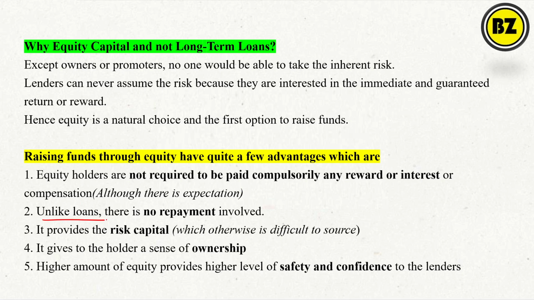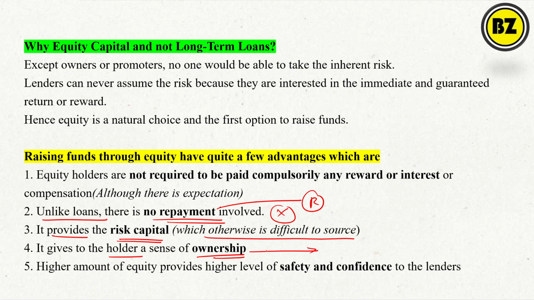Next, unlike a loan, there is no repayment. In a loan, you have to repay by way of installments. There is no repayment because you are selling the ownership, and it provides risk capital, which is otherwise difficult to source. It provides risk capital because you get money right after selling the equity, so the capital can be used against the risk in some bad situations. It also gives the holder a sense of ownership. Whoever purchases will be an owner, so there is a sense of ownership instead of any reward.